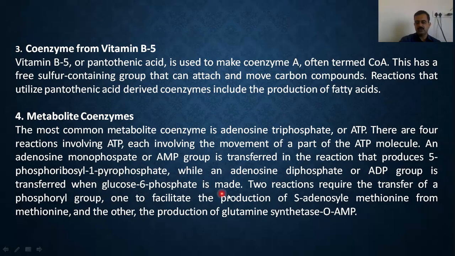When glucose 6-phosphate is made, 2 reactions require the transfer of a phosphoryl group, one to facilitate the production of S-adenosylmethionine from methionine, and the other the production of glutamic acid. So ultimately, metabolic enzymes are said to be an important part, wherein the coenzymes are helpful for metabolic reactions, specifically in terms of ATP formation and reduction as well.